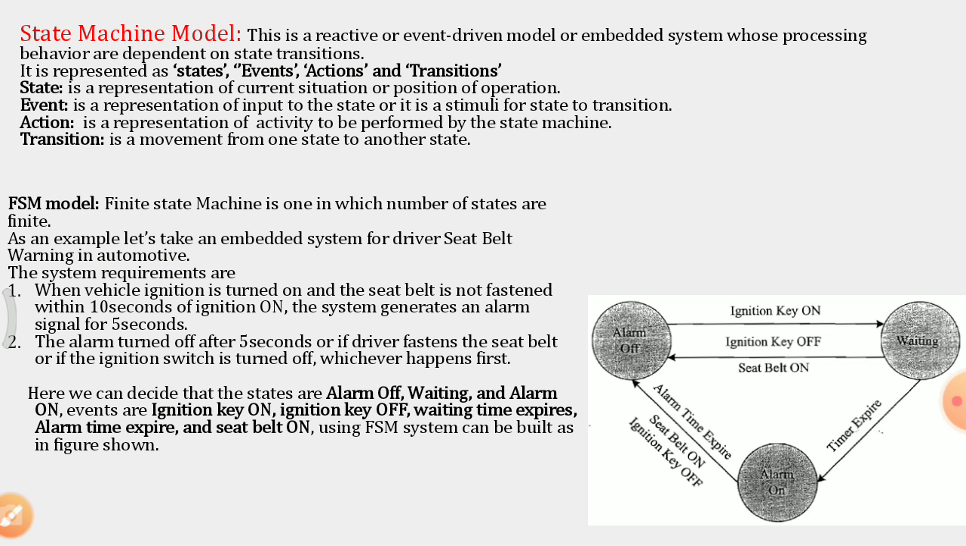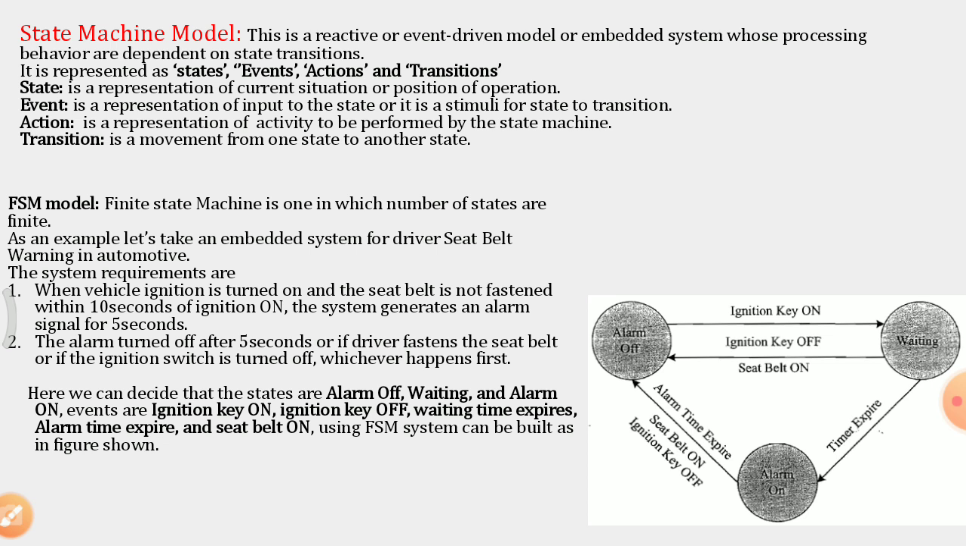Then the events are nothing but stimuli, or inputs to these states. Through arrow marks, by writing on them, we denote the events. They are ignition key on, ignition key off, waiting time expires, alarm time expires and seat belt on. So using FSM, the system can be built as in the figure.